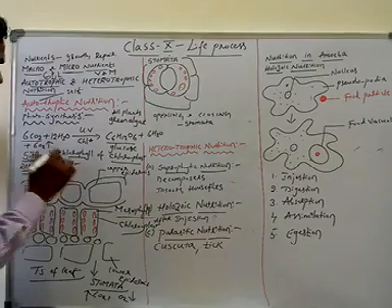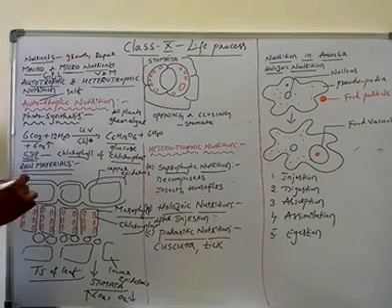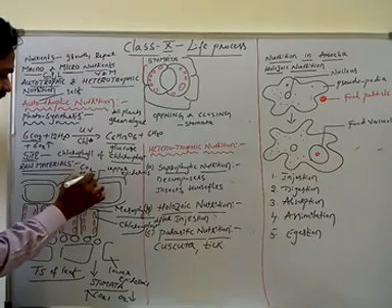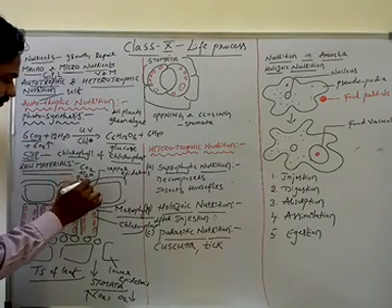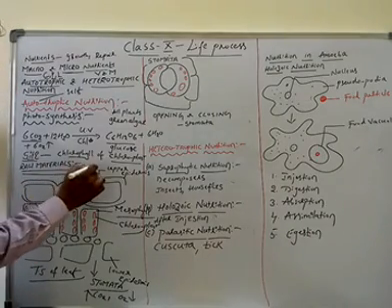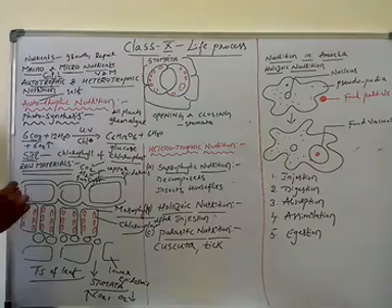Next, raw materials. What are the raw materials required for photosynthesis? The raw materials required for photosynthesis are carbon dioxide, water, and sunlight.